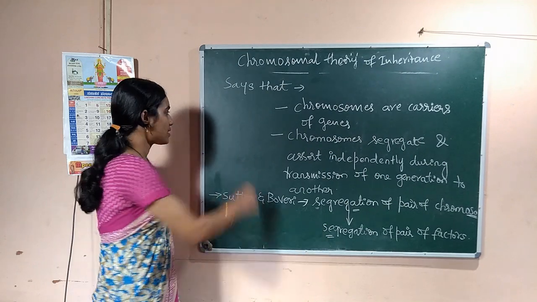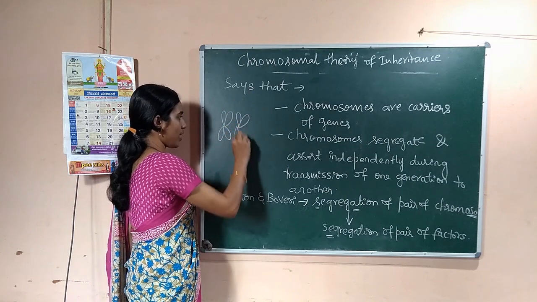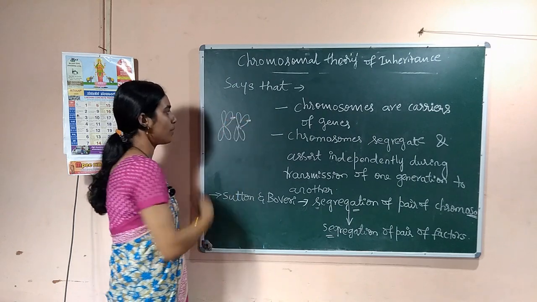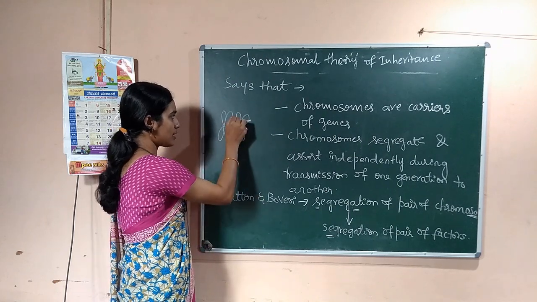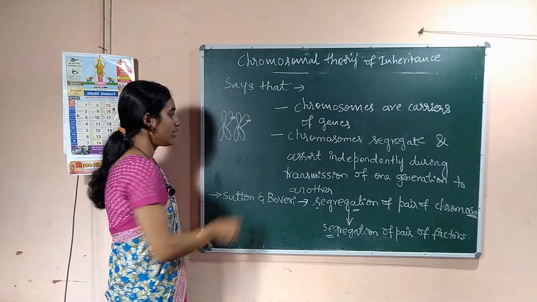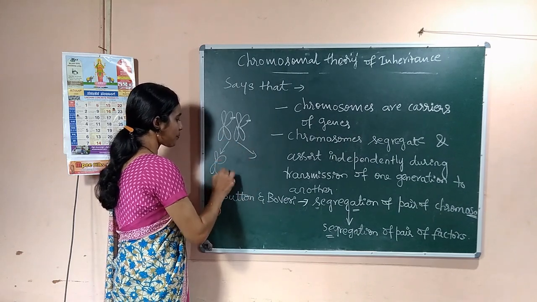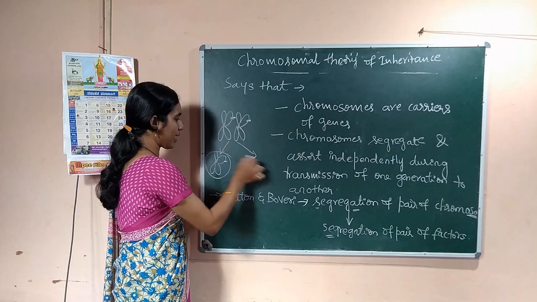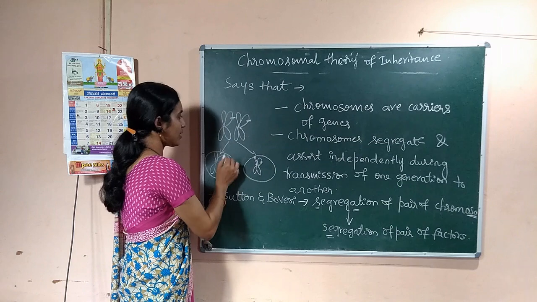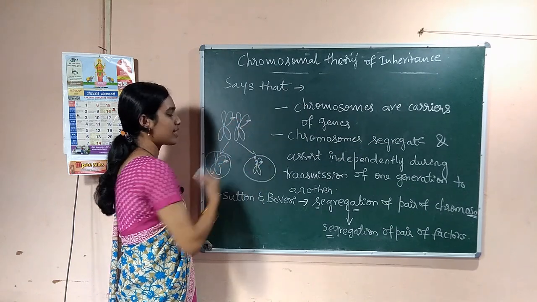How does it happen? There are two chromosomes in a pair, and here one factor or gene is present, and here one more gene is present. These two are the pair of alleles, that means the pair of factors. When these two chromosomes segregate, this chromosome goes to one gamete and this chromosome to another gamete, and then this pair of factors also gets segregated.